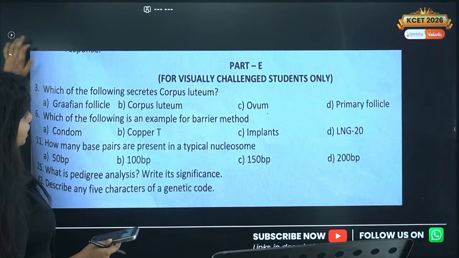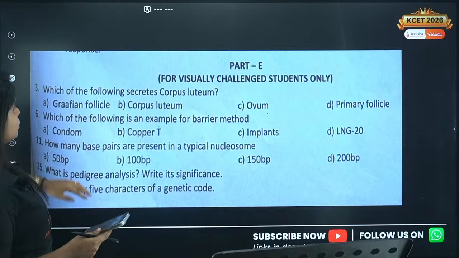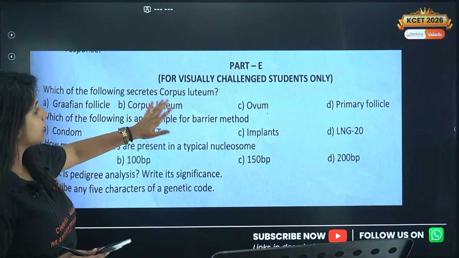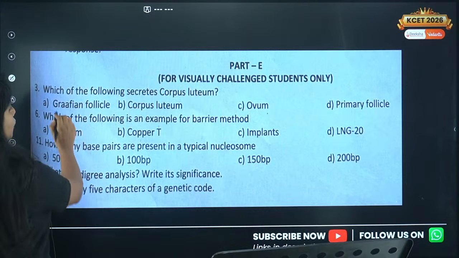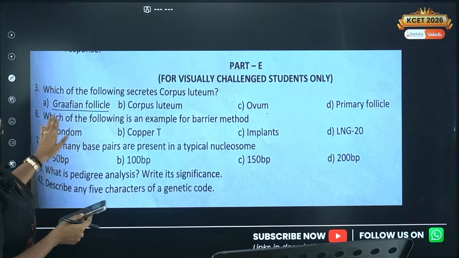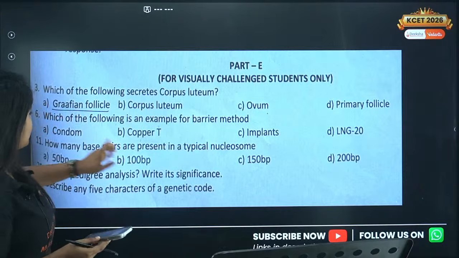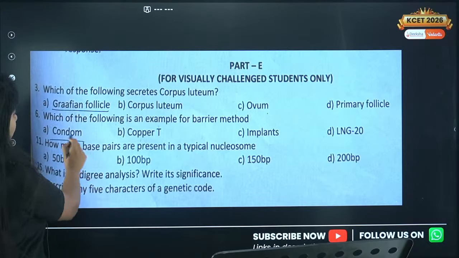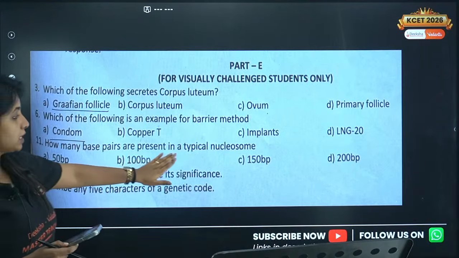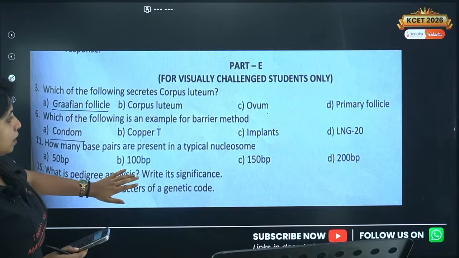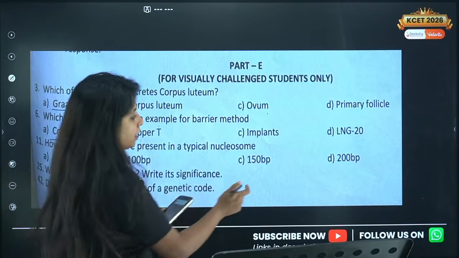Now, for visually challenged students, there are certain questions which are the following: what secretes the corpus luteum? It would be the Graafian follicle that secretes the corpus luteum. Which of the following is an example of a barrier method? Condom is the example for the barrier method. How many base pairs are present in a typical nucleosome? It's 200 base pairs.